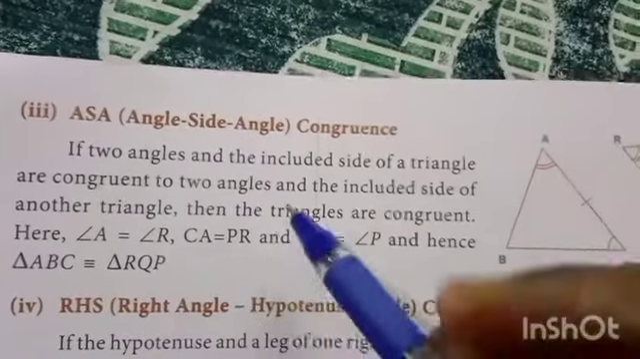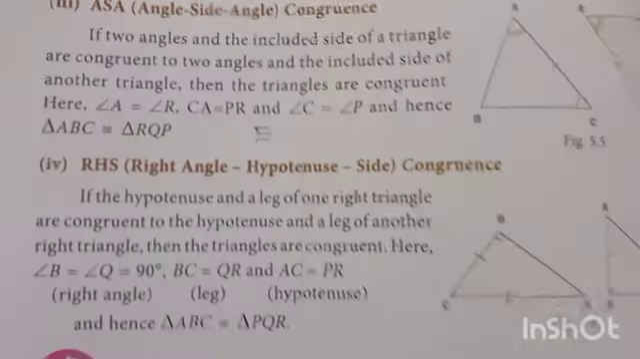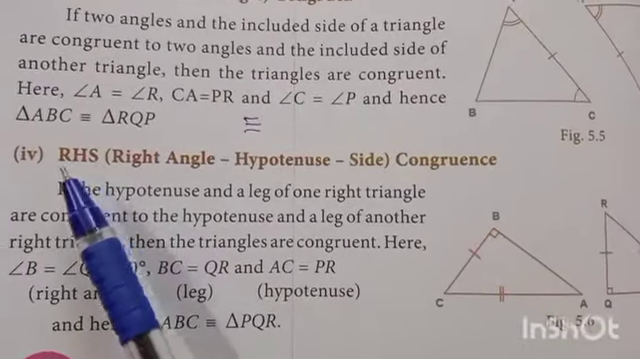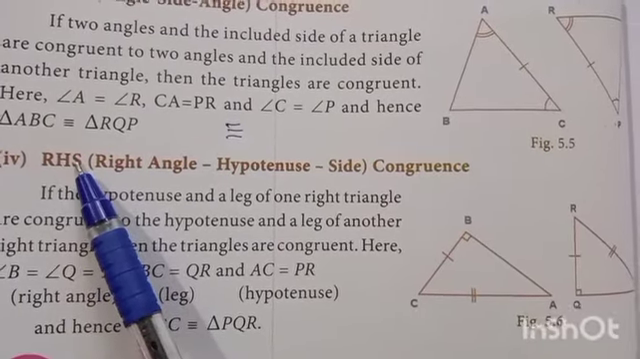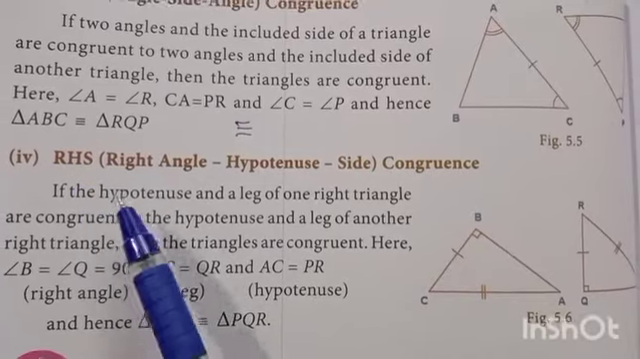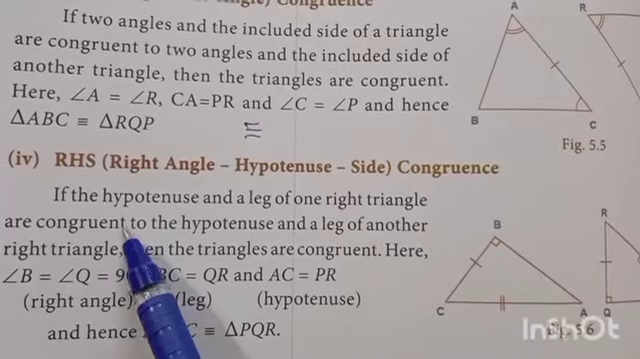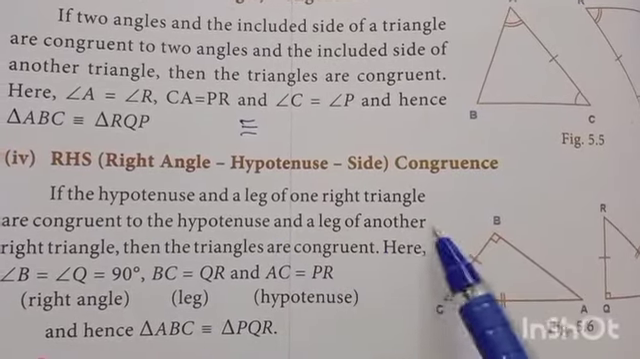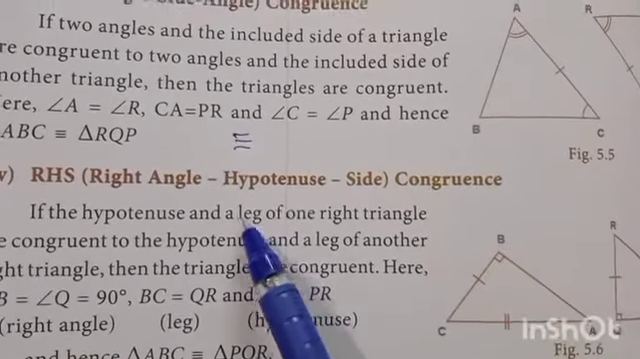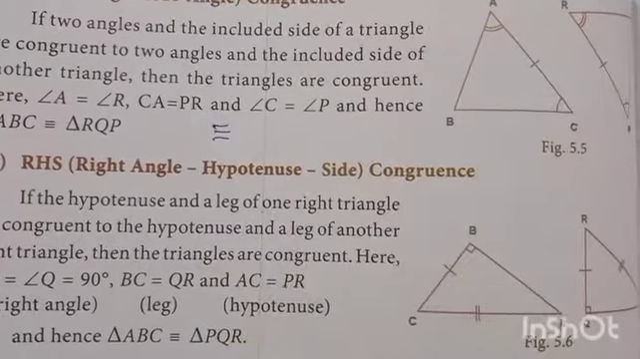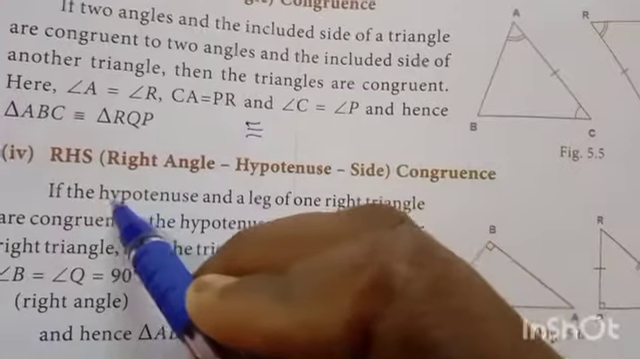For this congruent symbol, just write like this. Okay, this is congruent. Next, fourth rule, RHS: right angle, hypotenuse, side. If the hypotenuse and the leg of one right triangle are congruent to the hypotenuse and the leg of another right triangle, then the triangles are congruent. What is the meaning of leg here? Leg means one side.